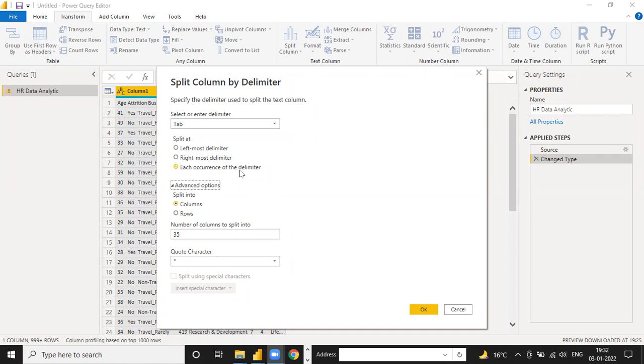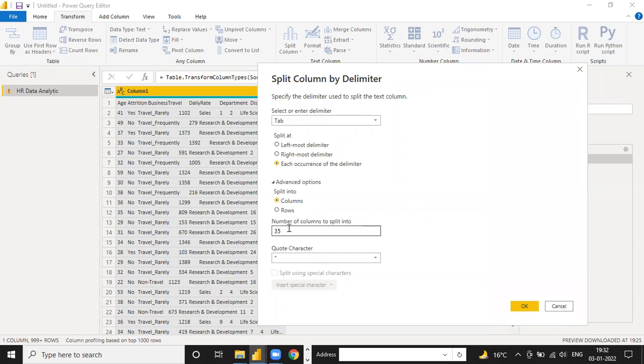See, each occurrence of the delimiter, each occurrence means one by one you have to separate the rows, like age 41, age, one by one. Okay, it will work one by one. The second option is split into columns. It means you have to separate it by this column. So age, attrition, business, like this way. And at the end of the 35th column, suppose you want to write it here as 40, then data will be 35. So automatically 35 columns will be generated. But we don't need to write manually because Power BI automatically runs 35 columns. Okay.